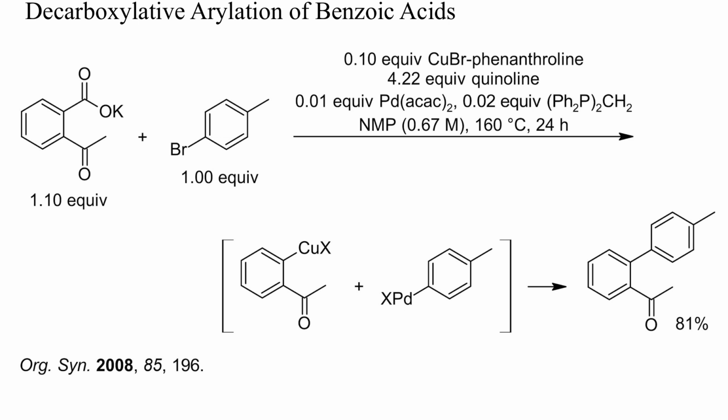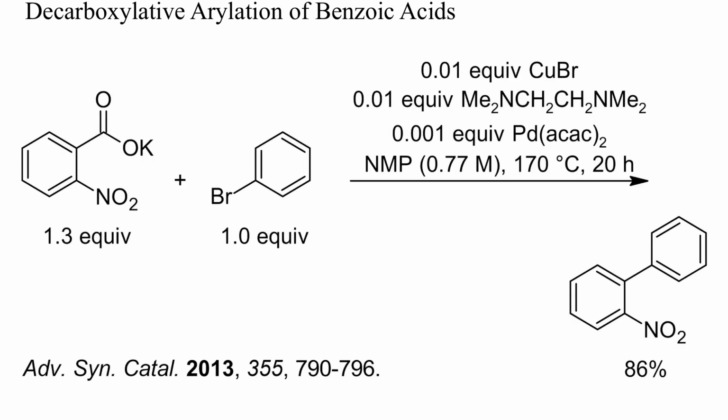Transition metal catalyzed decarboxylations sometimes yield organometallic intermediates suitable for C-C bond-forming reactions. In this example, a substituted biphenyl was prepared in high yield from a benzoic acid and a bromoarene. This example is similar to the previous one with still lower amounts of copper and palladium and without any phosphine